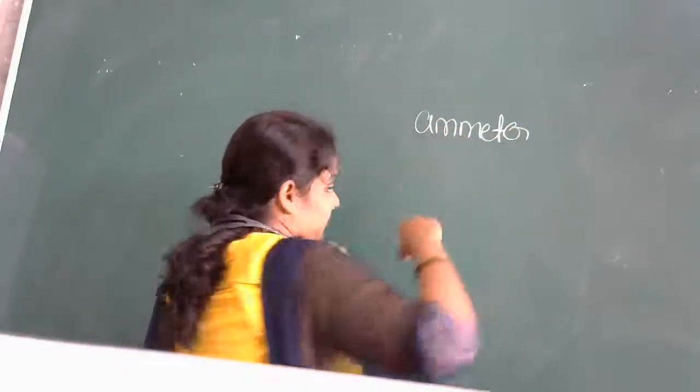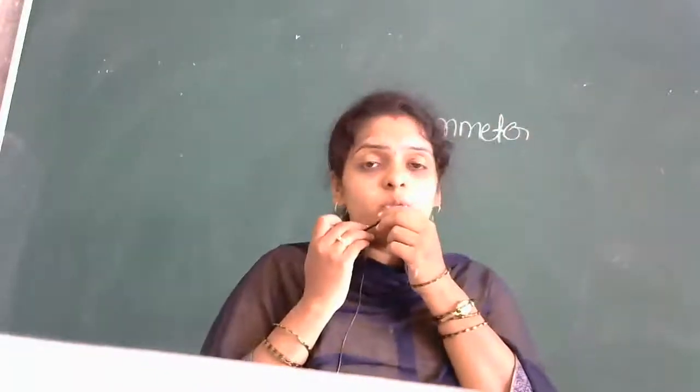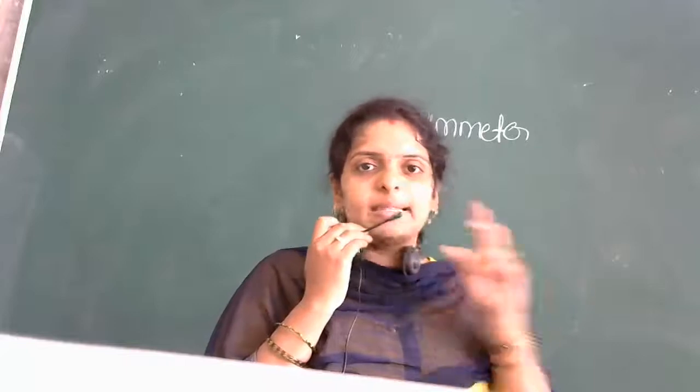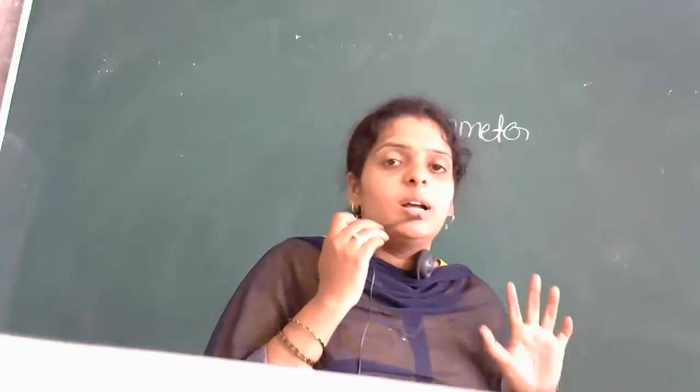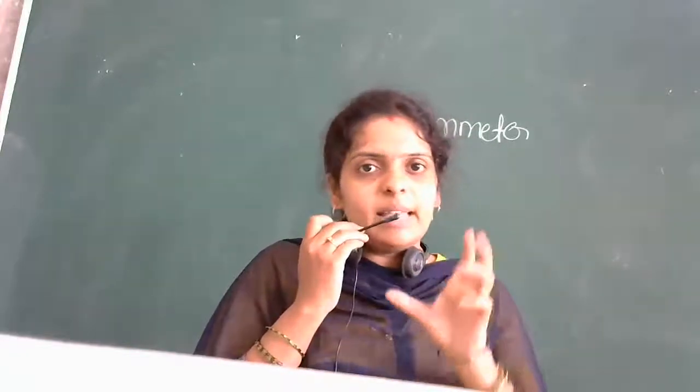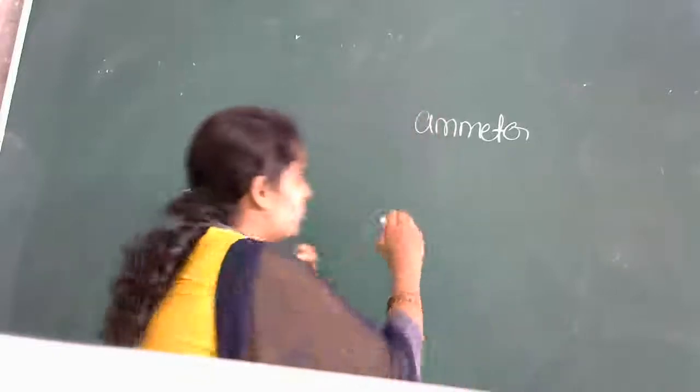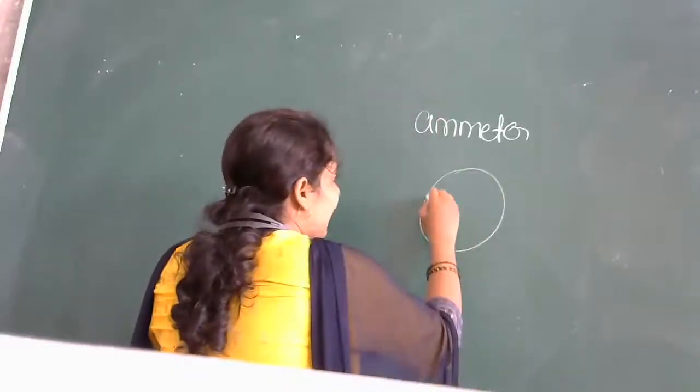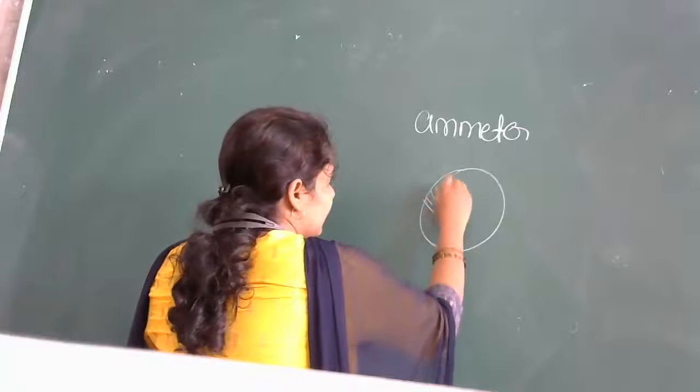Ammeter, have you heard the name? Ammeter is a device used to measure electric current. इससे electric current measure कर सकते हो. So if you see that ammeter device, ammeter को देखे तो ऐसे कैसा रहता है वो? So inside this you will be having a scale. ऐसे scales रहते हैं.